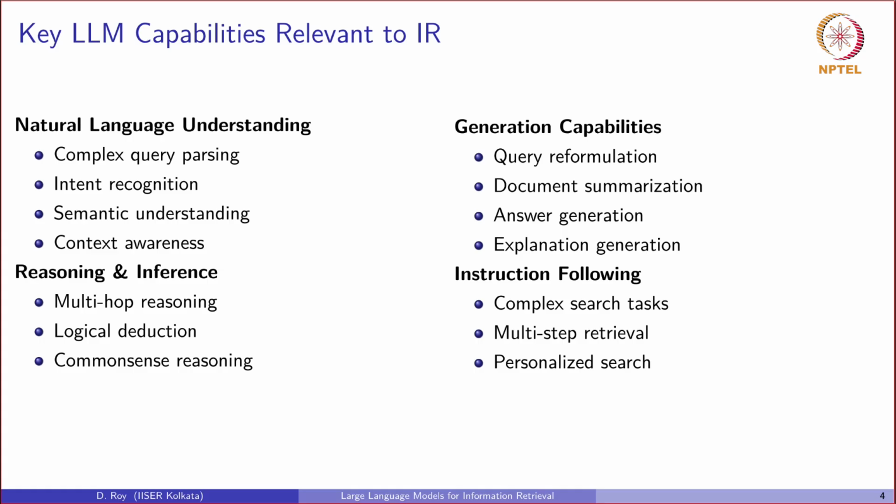On one hand, we have natural language understanding and reasoning, and of course inference. This means an LLM can parse a complex conversational query like "find me a paper about using, let's say, neural networks for climate modeling," or let's say "how the Second World War started."